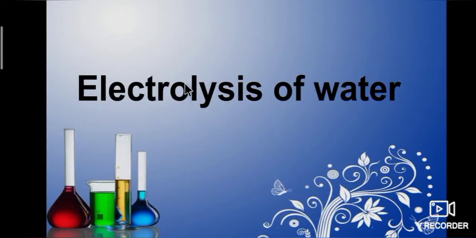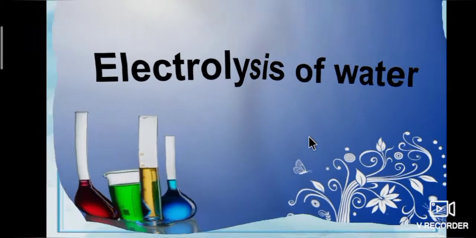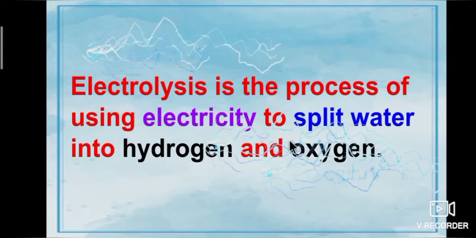Now we are going to study electrolysis of water briefly. What is electrolysis of water? Electrolysis is the process of using electricity to split water into hydrogen and oxygen. Once again I repeat, electrolysis is the process of using electricity to split water into hydrogen and oxygen.